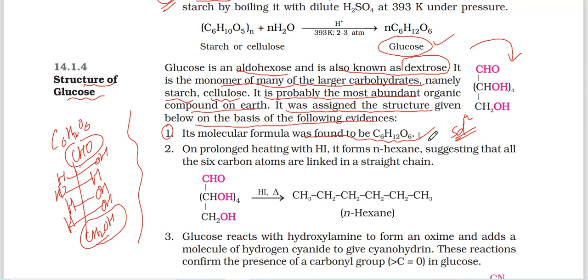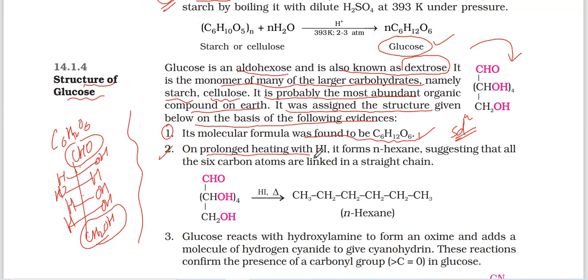Later we can do chemical tests, and finally conclude that 6 carbons, 12 hydrogens, 6 oxygens are there in the molecule. Then how are those arranged? Is it linear or is there a branched chain? Step by step we will learn.